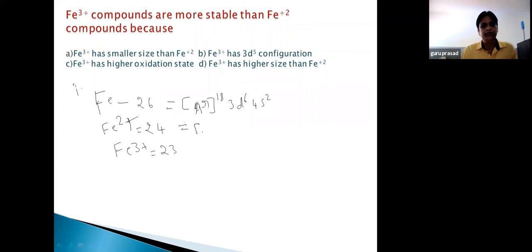So when you come to Fe2 plus, whenever electrons are lost, normally first electrons will be lost from the outermost shell. So 2 electrons which are present in 4s will be lost, and as a result configuration will be 3d6 4s0. Similarly, if you take Fe3 plus ion, 2 electrons from 4s and 1 electron from 3d will be lost, and as a result electronic configuration will be 3d5 4s0.